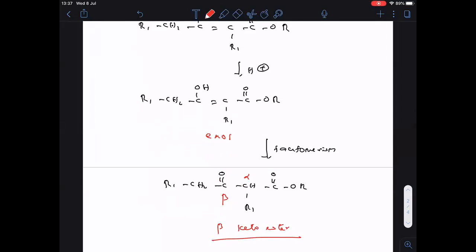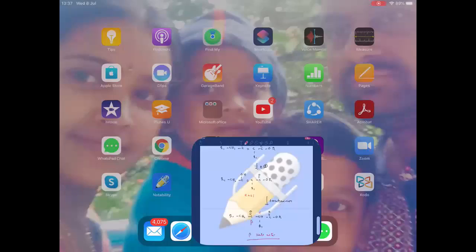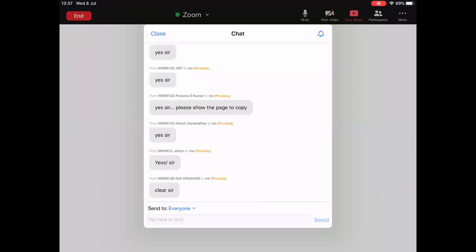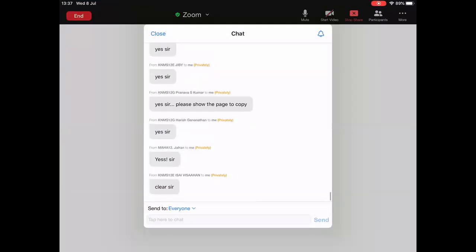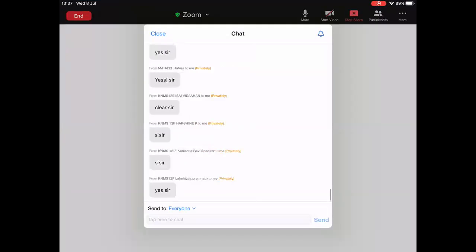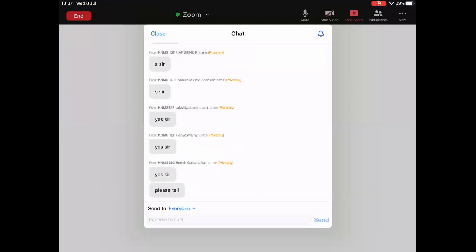Now, for this Claisen ester condensation, a small trick is there. Shall I tell? No need. A small trick is there for the Claisen ester condensation; directly we will get the answer.